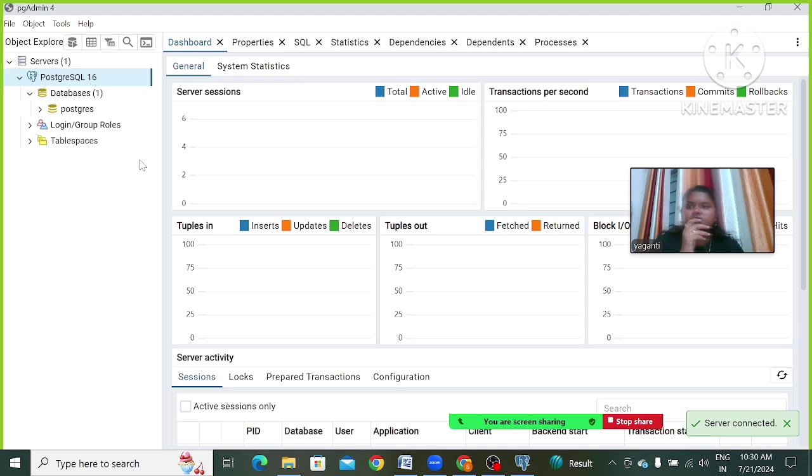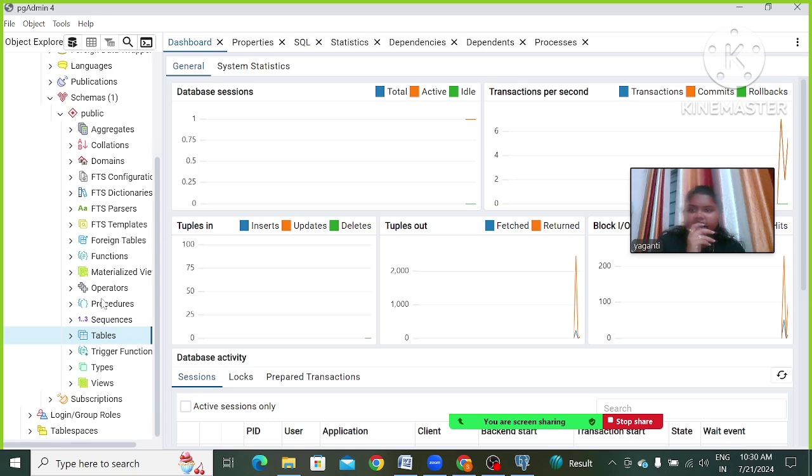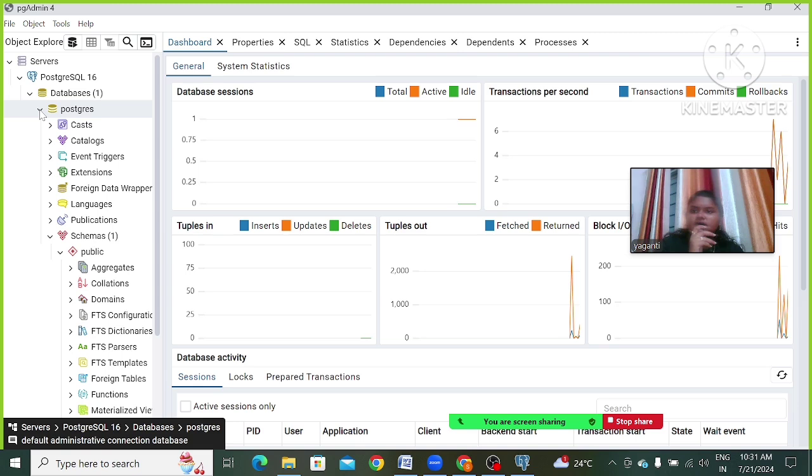Taking some time. Okay, it's opening. See, it's open, right? Here we will get this one.